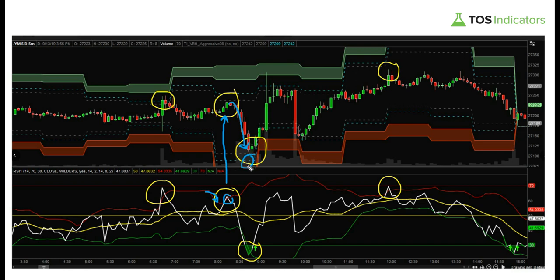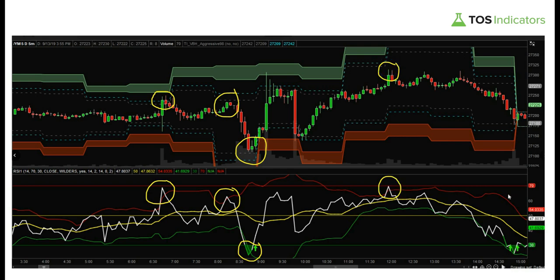And while we didn't actually fall down to our cyan entry line, we did come to the gray dash line. And that could again be just construed as a more aggressive trade. You may still be waiting for the cyan entry line, but that may give you more confidence. But really, it's about observing this pattern of what happens when the RSI breaks outside of the upper Bollinger Band, right? And it happens to be sometimes we're conveniently in nice spots near the clouds or any sort of entry lines. You may be near one of your own support lines or edge lines if you don't happen to have the volatility box. Really, it's just some sort of edge parameter that gives you a defined price level, which you can then overlap with these overbought, oversold areas.